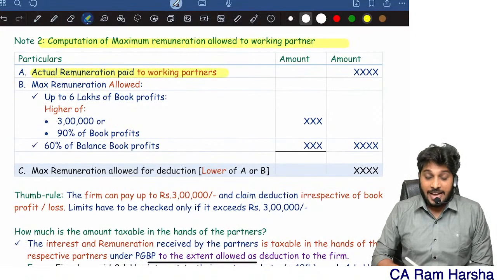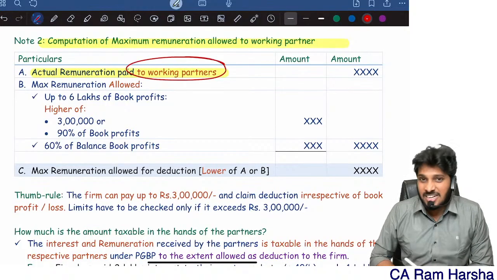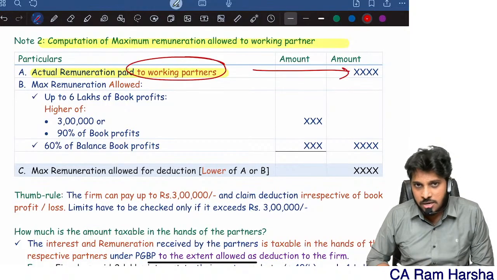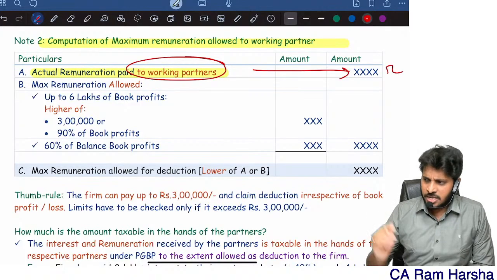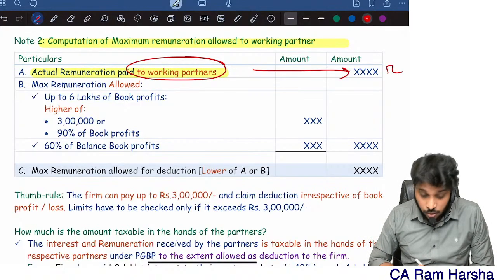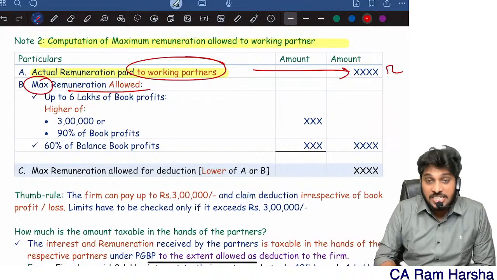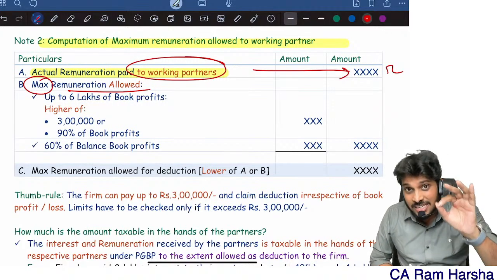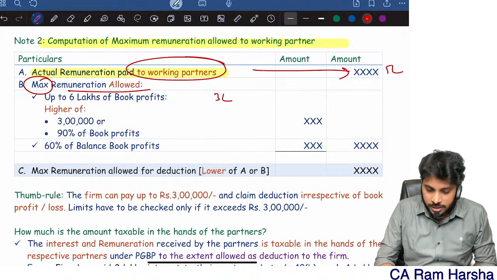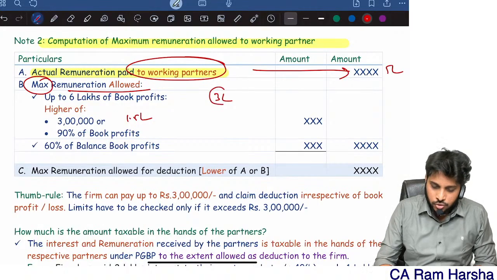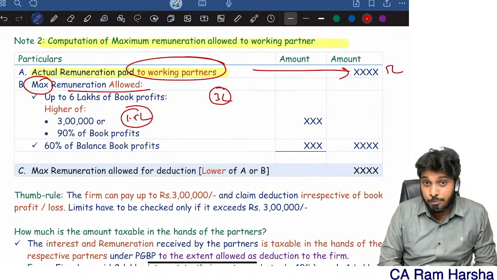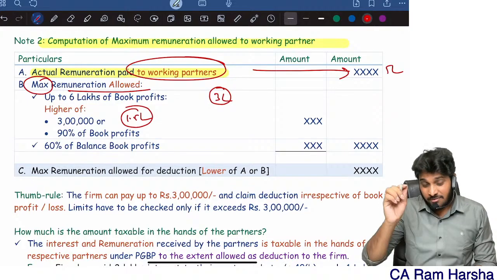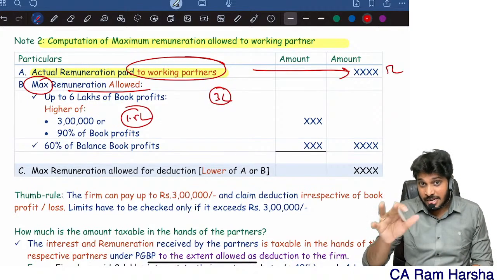Now, computation of maximum remuneration allowed per partner. First, identify actual remuneration paid to working partner. In the problem, some 5 lakhs is given. Now compute maximum remuneration allowed. Here, there is an amendment. Earlier, the limits were 3 lakh and 1.5 lakh. Up to 3 lakh worth of book profit, 1.5 lakh or 90%, whichever is higher, like that is there.